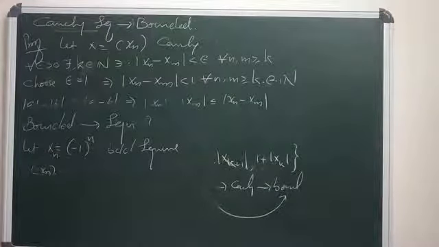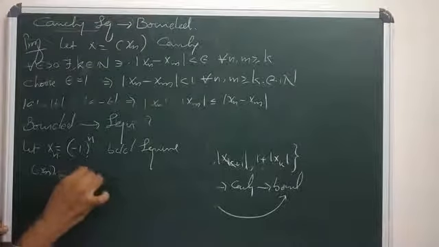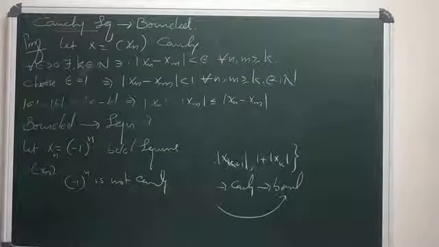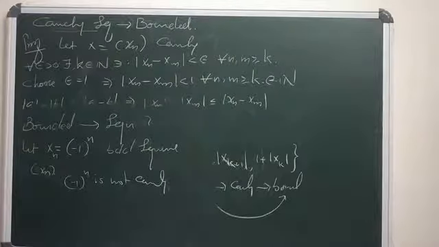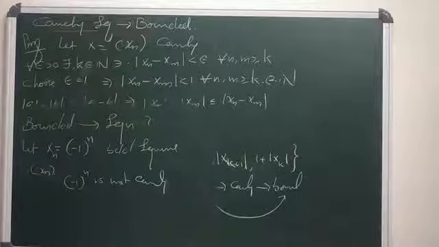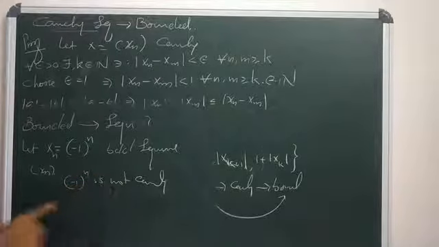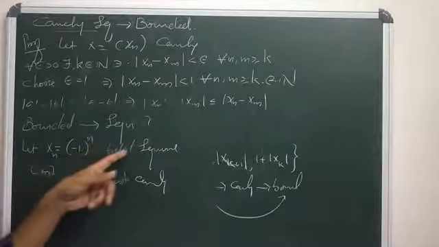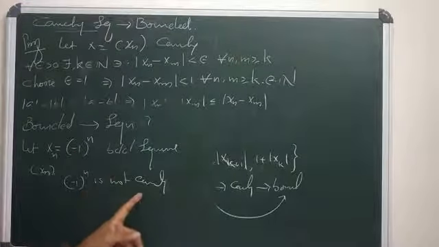But we already saw that the sequence (-1)^n is not a Cauchy sequence. This we already proved. Why? Because x_{n+1} - xn has modulus 2. If we choose epsilon as 1/2, then, as we already proved, (-1)^n is not a Cauchy sequence. (-1)^n is a bounded sequence, but (-1)^n is not a Cauchy sequence.